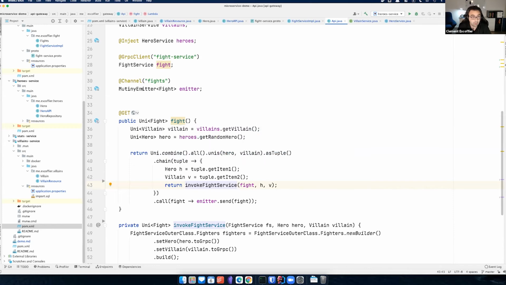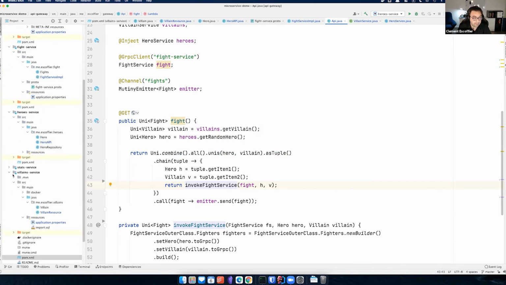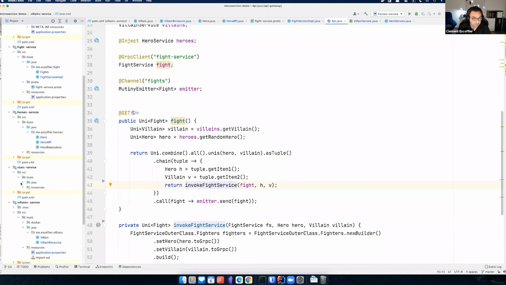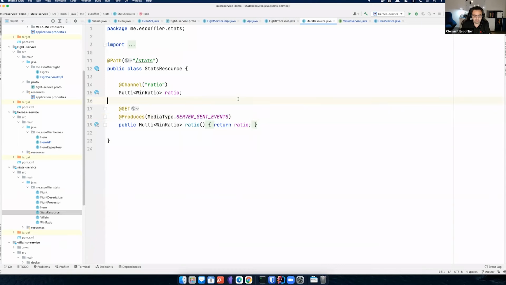It's already sending a few of them, but we want to see this. So what I'm going to do now is to show you the stat service. Where is that? The stat service is here. And the fight processor reads from fight channels and computes some ratio, so who won the most between heroes and villains, and broadcasts that to a REST endpoint, which serves that as an SSE.